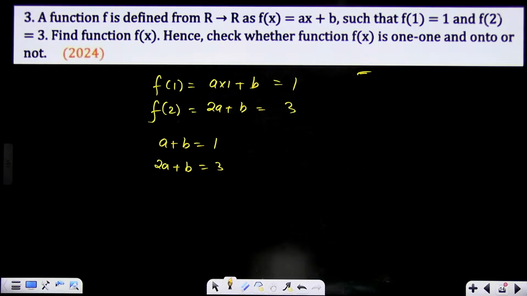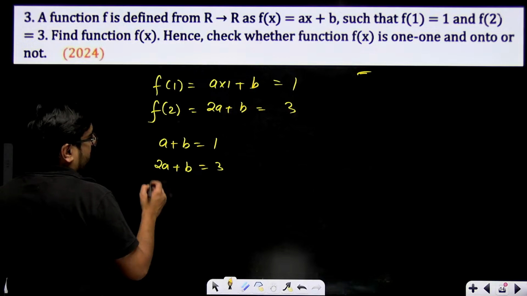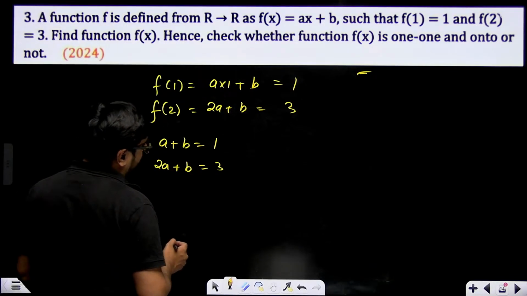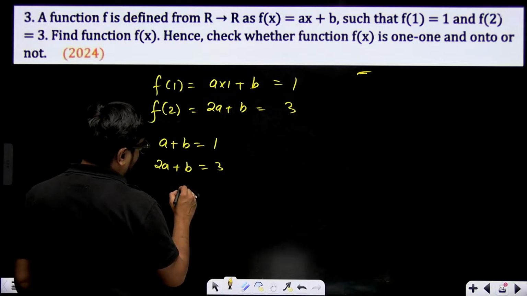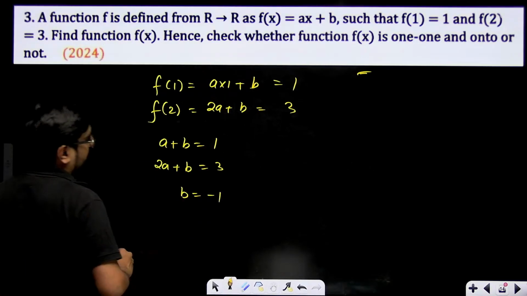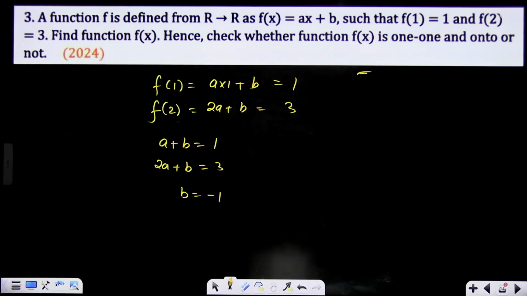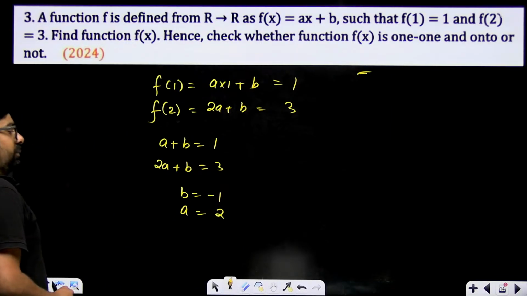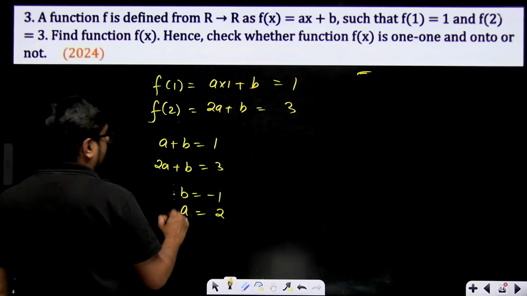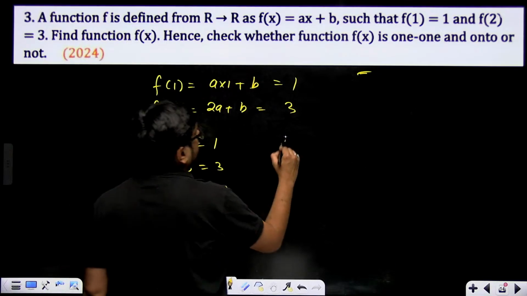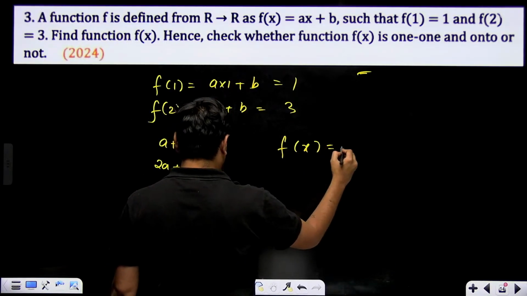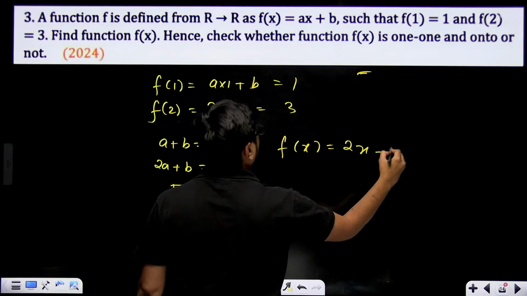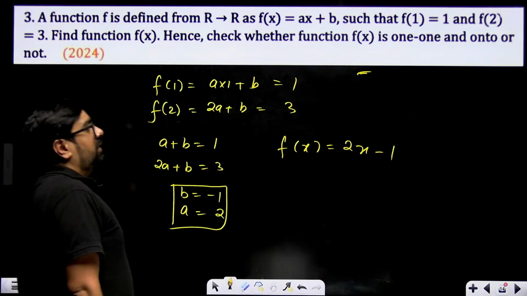Then what should be the values of a and b? Just solve this. So we'll get 2a plus 2b equal to 2. That means 2b minus b, b equal to 2 minus 3, minus 1. B will be equal to minus 1, correct? And a will be equal to 2. Right? B equal to minus 1 and a equal to 2. That means your function f of x is nothing but 2x minus 1. This is your function.